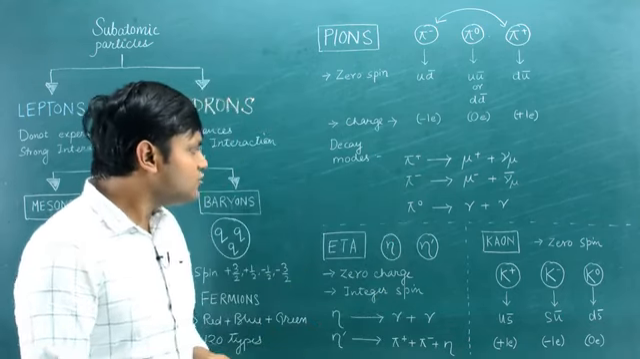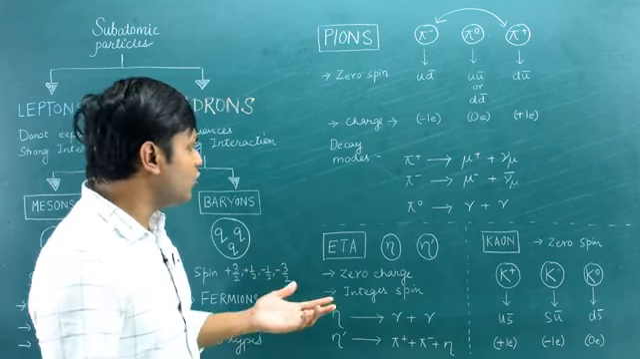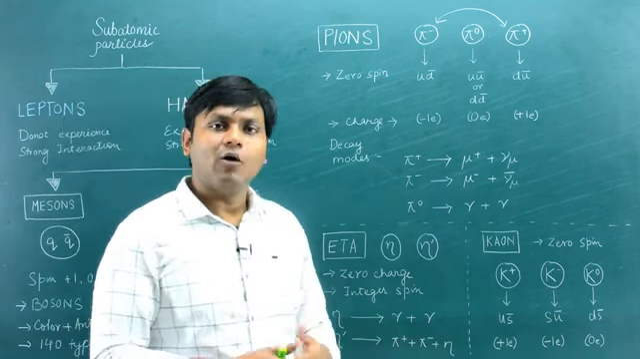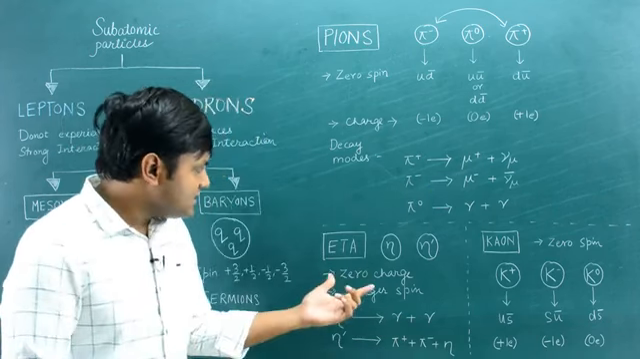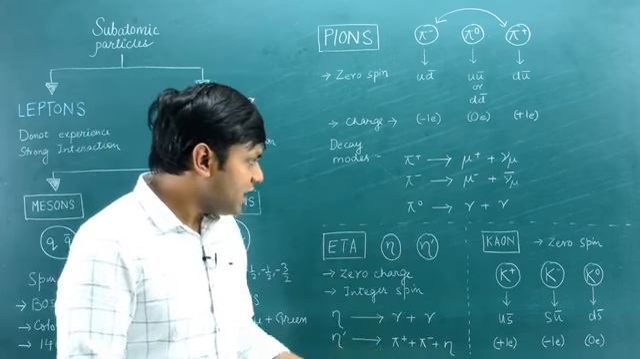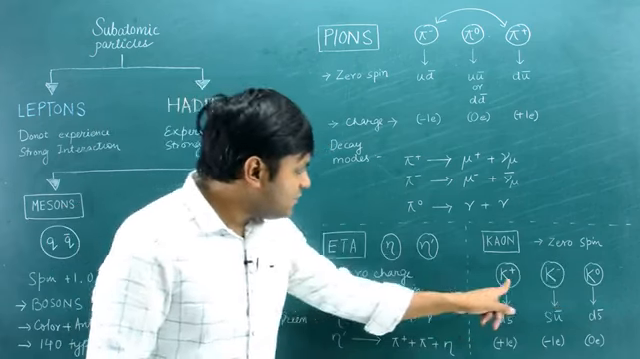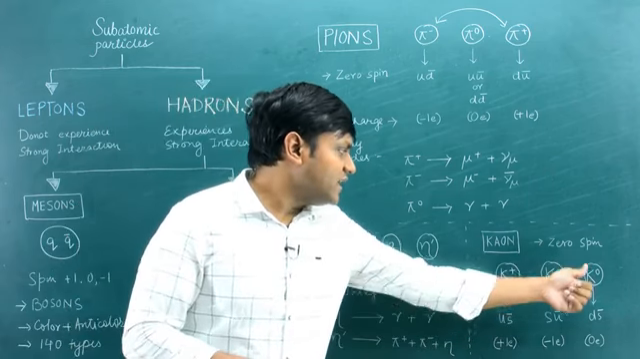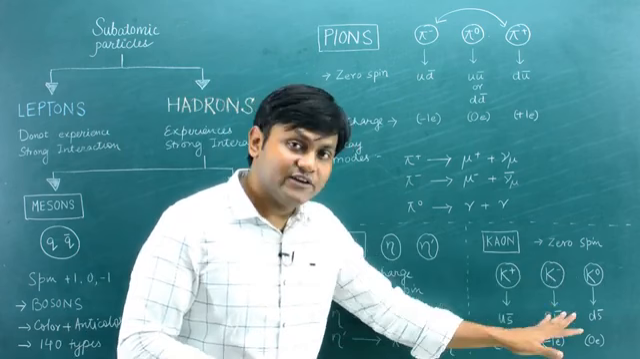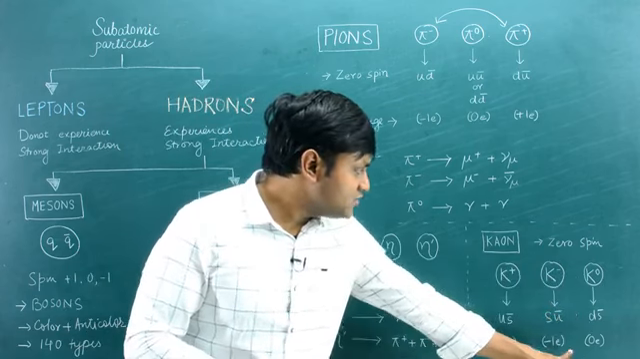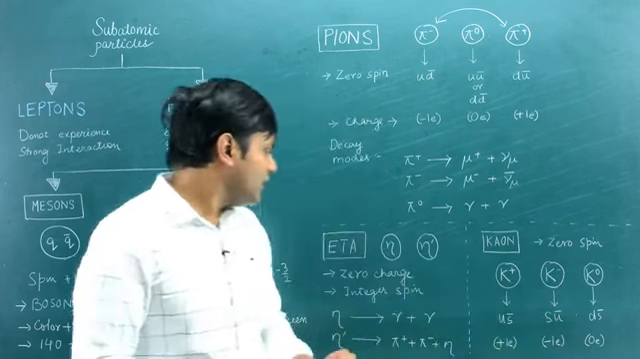There are other meson particles also. Some very commonly known ones are the eta particles and the kaon particles. For eta particles, you can have eta as well as eta prime. For the kaon particles, you can have K plus, K minus, K naught. Here the plus, minus, and naught represent the electronic charge: plus 1, minus 1, or 0 electronic charge.